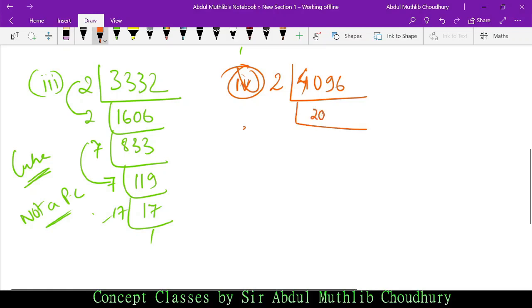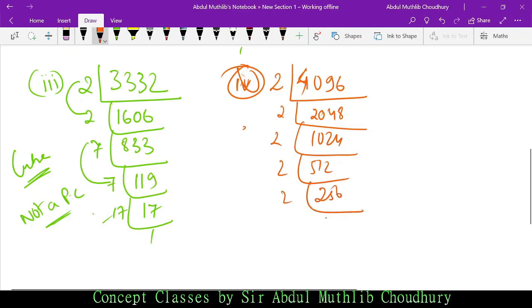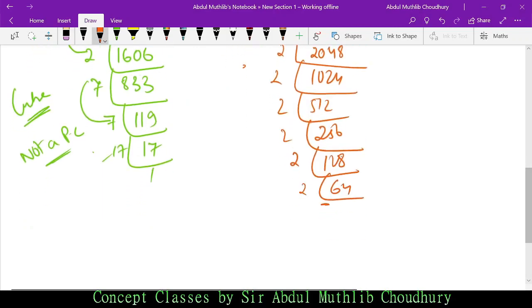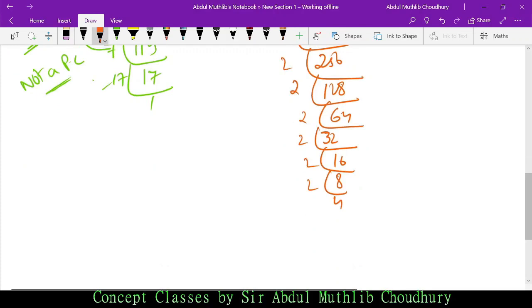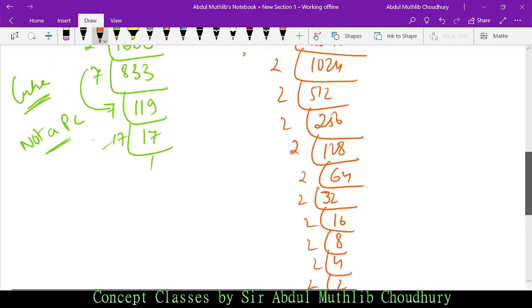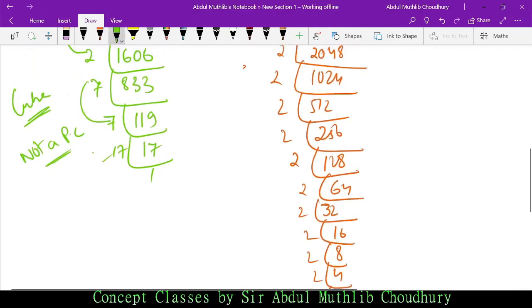So it's 2048, 1024, 512, 256, 128, then 64, then 32, 16, 8, 4, 2 and 1. See how many triplets are there. Look at this. How many triplets?